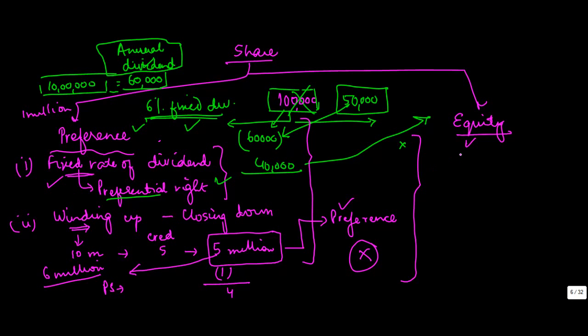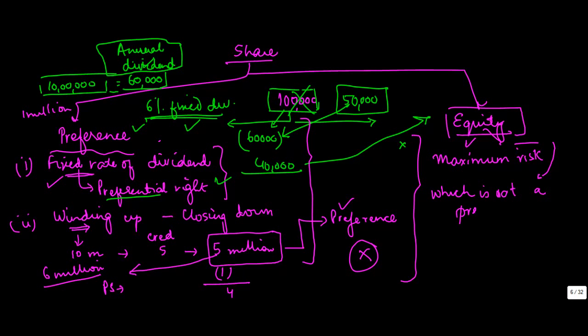Now the equity shareholders, what is their class? They are the residuary one. They take the maximum risk. An equity share in the Companies Act is defined as the share which is not a preference share. So if you have all these rights, you are a preference shareholder. If you don't have these rights, then you are an equity shareholder.